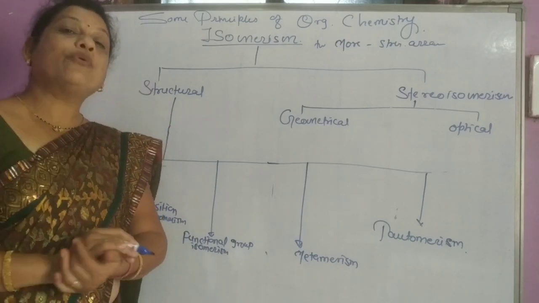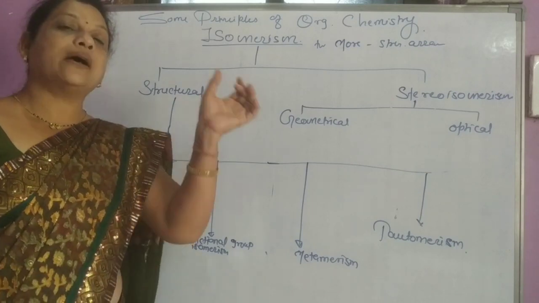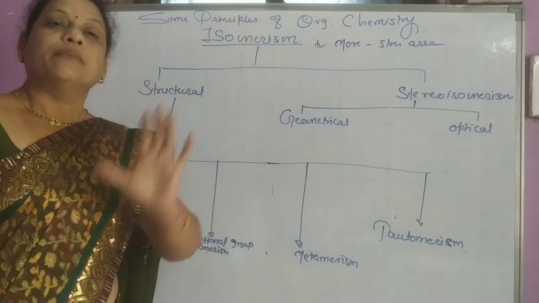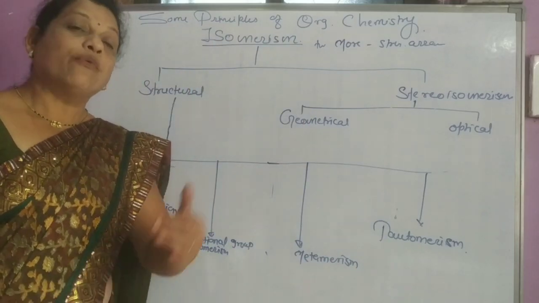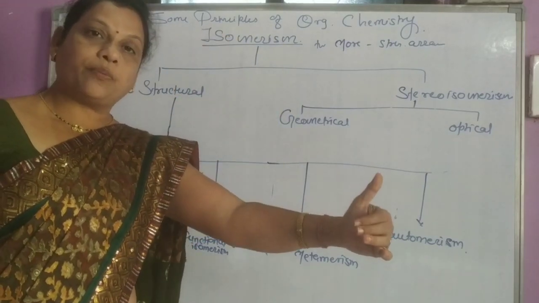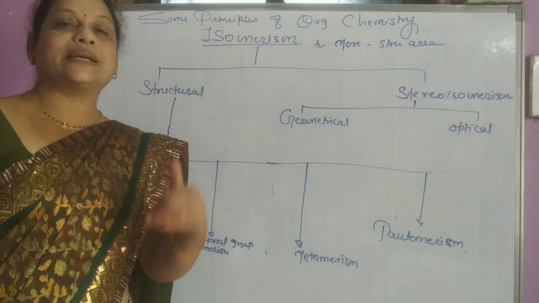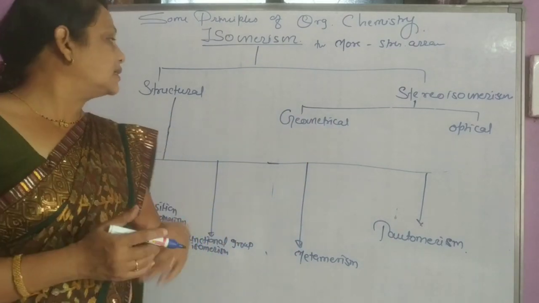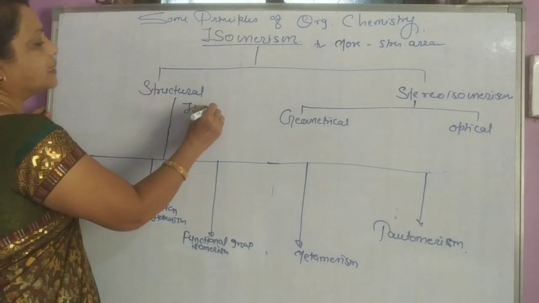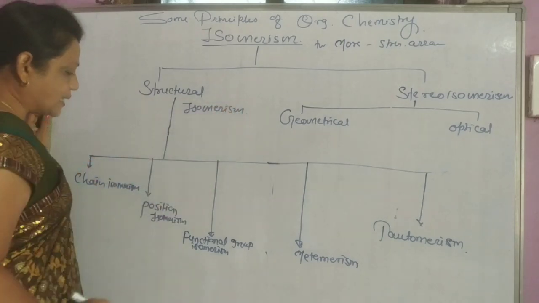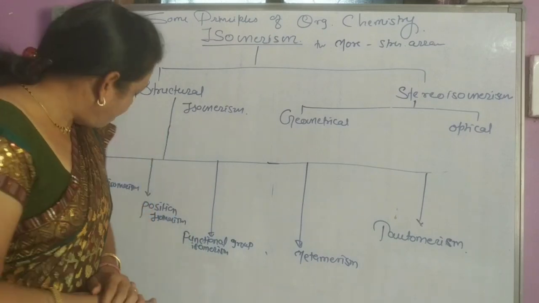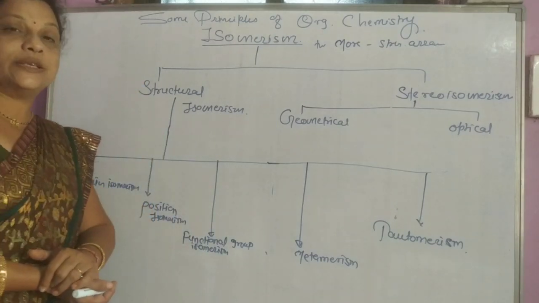So again I repeat, what is structural isomerism? The phenomenon of forming different structural isomers is called structural isomerism. And what are structural isomers? Compounds containing the same molecular formula but different structural arrangement. Structural isomerism is classified into five types. The first is chain isomerism.